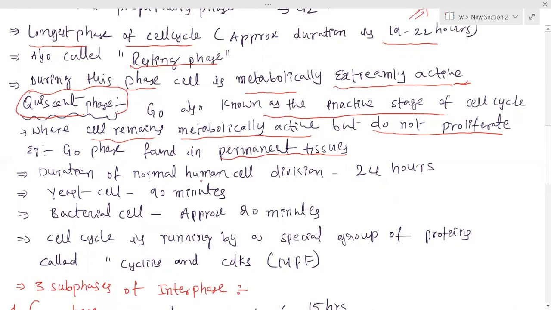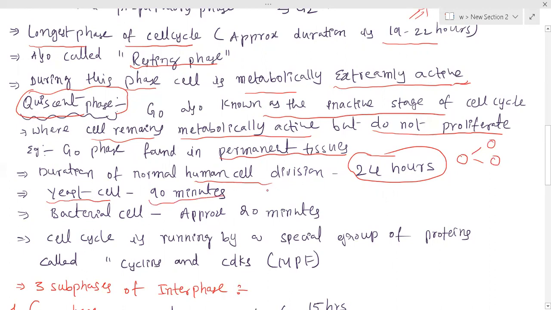And what is the duration of a human cell division? I told you already, 24 hours. Generally, cell division varies from one organism to another organism. In the case of human beings, to convert one parental cell into two daughter cells, it takes 24 hours. If you take yeast, which is a unicellular fungus, it takes 90 minutes.